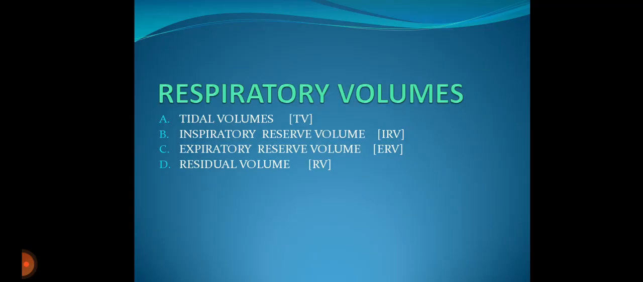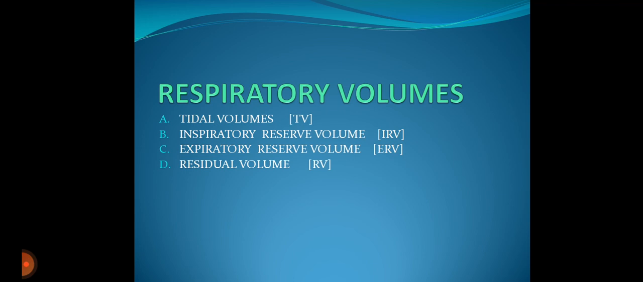Next is the respiratory volumes. The volume of air involved in the breathing movements can be measured by using a spirometer. It can be tidal volume, inspiratory reserve volume, expiratory reserve volume, and residual volume. In tidal volume, the volume of air inspired and expired during the normal, effortless breathing is called the tidal volume. It is approximately 500 milliliter.